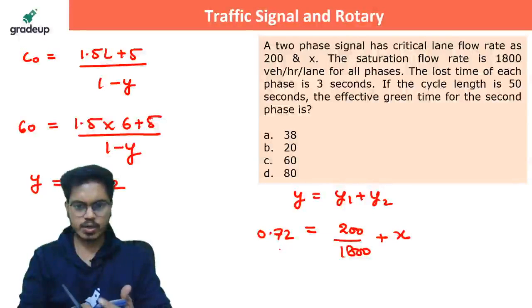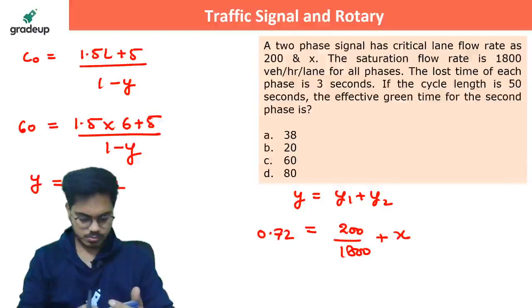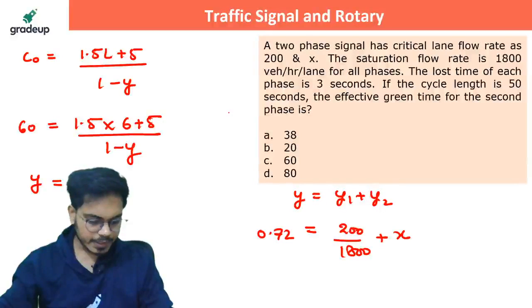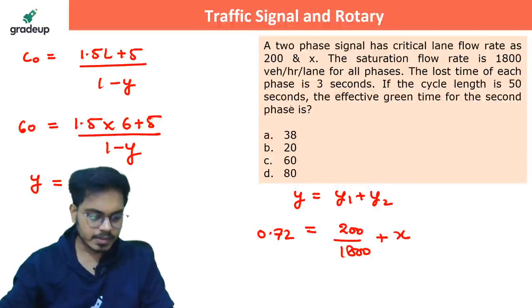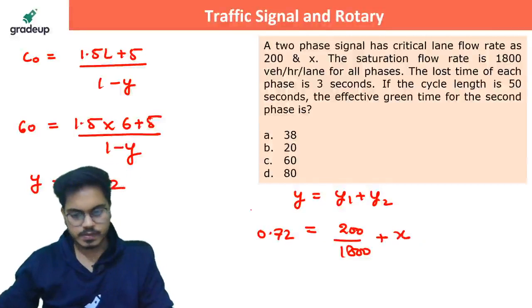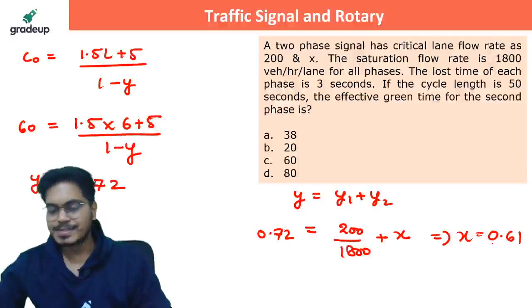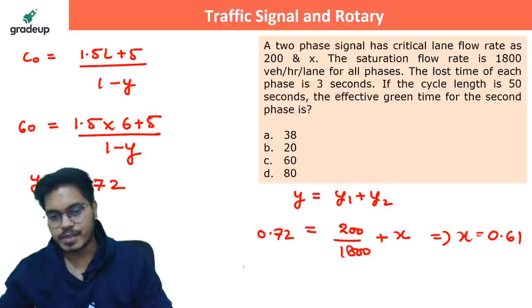Let's see what is the value of X. It should be 0.72. I'm getting it as 0.60. Are you getting the same answer? 0.60, is it correct? Yes. Actually, it should be 0.608. So I'm considering it 0.61 only. It's fine. We can do this much.